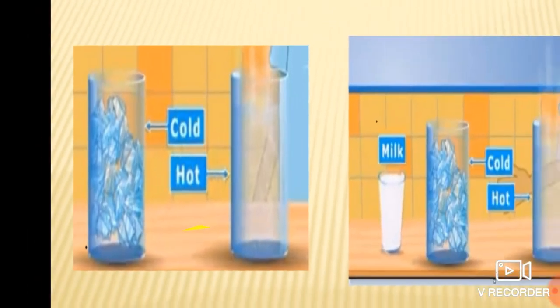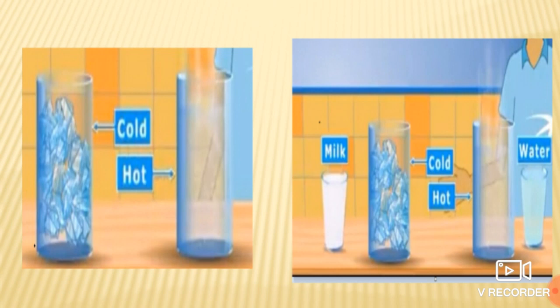When we see these two things, we can easily compare that the water present in the glass is hot, so this is a hot object, and the ice cubes present in the other glass are cold. So we can say that this is cold. Okay, it is really easy, students, to compare.